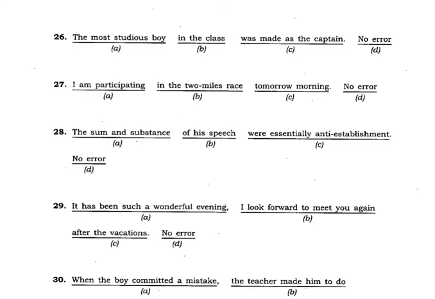The sum and substance of his speech were essentially anti-establishment. Now let's see here, the sum and substance of his speech. After that, what should come?